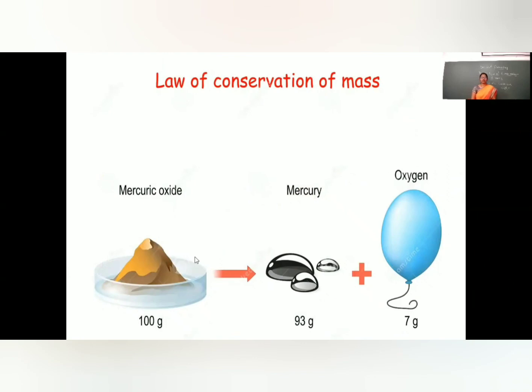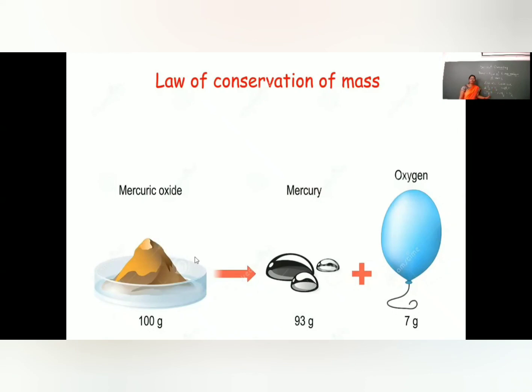Next one, mercuric oxide. Mercuric oxide is HgO. When this mercuric oxide is decomposed, it forms mercury and oxygen. Before the reaction, the total mass of mercuric oxide we have taken is 100 gram. After the reaction, when it decomposes, mercury formed is 93 gram and oxygen formed is 7 gram. So the total mass of products after the reaction is 100 gram. So mass remains constant before and after the reaction.